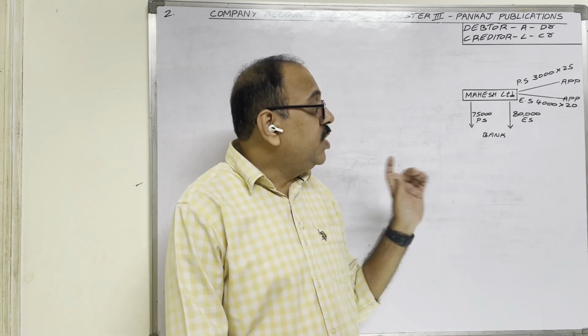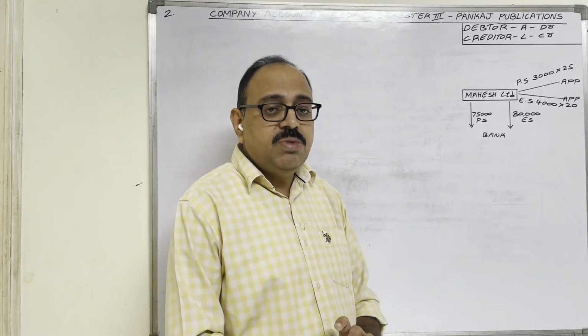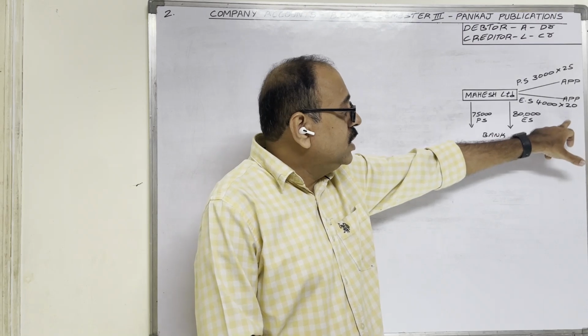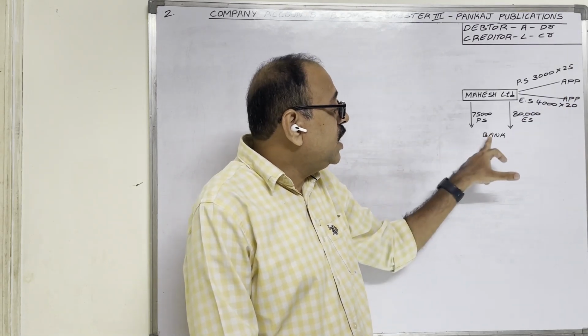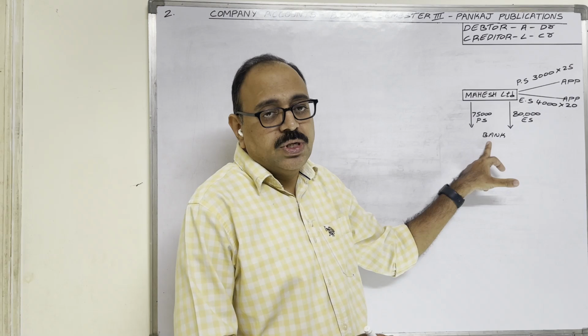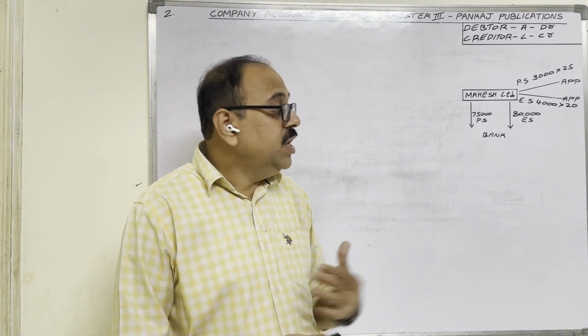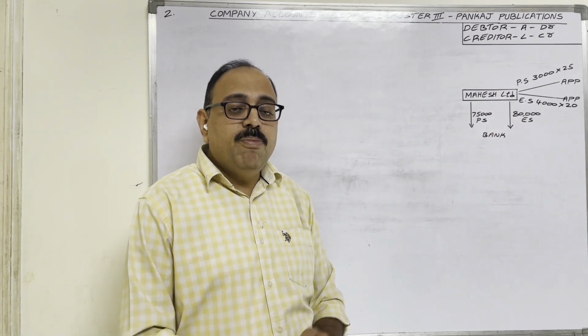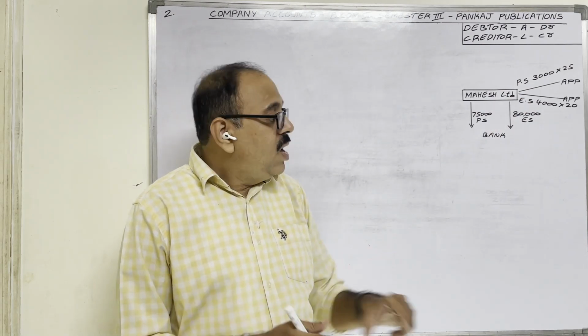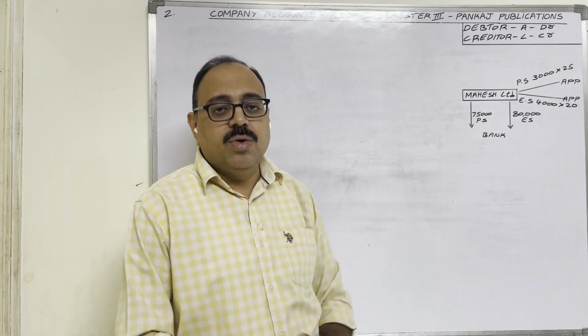For this, now we have to write the journal entry. Our assumption is shareholders directly deposited that money into the company's bank account. So here the company's bank is receiving money from applicants. So bank account is one account, applicants' account is another account.